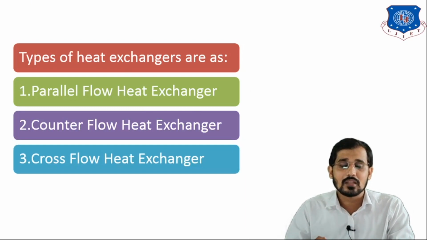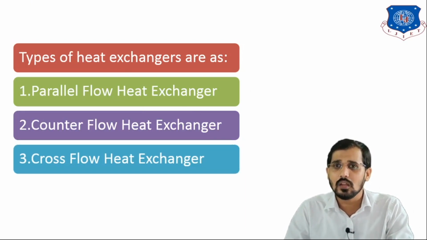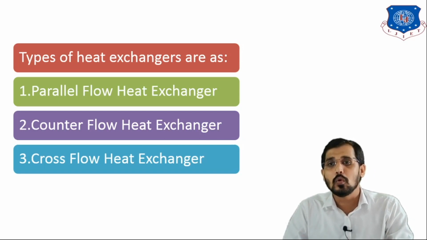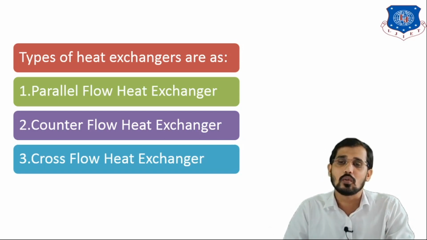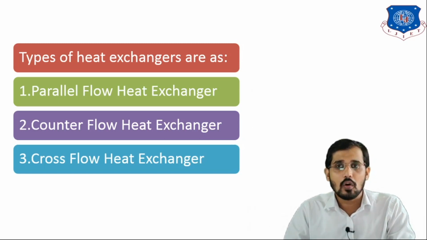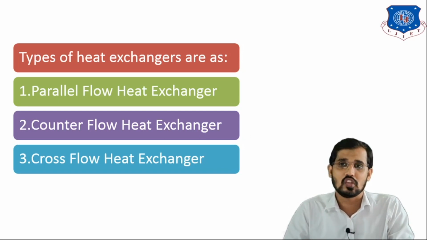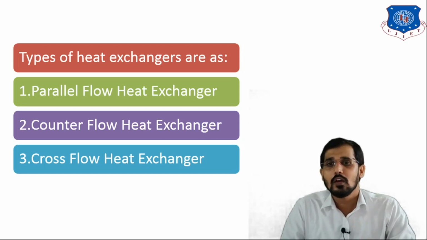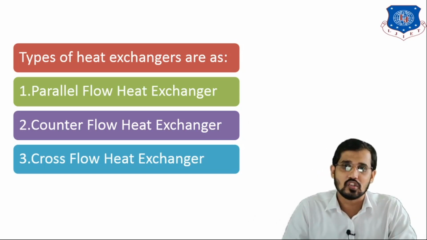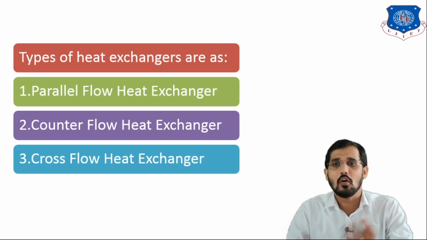And there is another example, the hybrid heat exchanger. What is the meaning of hybrid heat exchanger? It is a combination of co-current and counter current, or a combination of counter current and cross flow, or any two or all three of the flow patterns. So this is nothing but a hybrid flow heat exchanger. So what is the meaning of parallel or co-current heat exchanger? Suppose there are two streams, one is the cold stream and another is the hot stream.